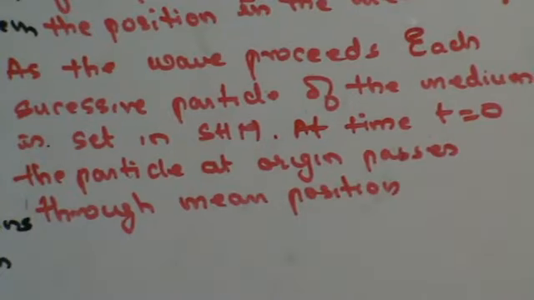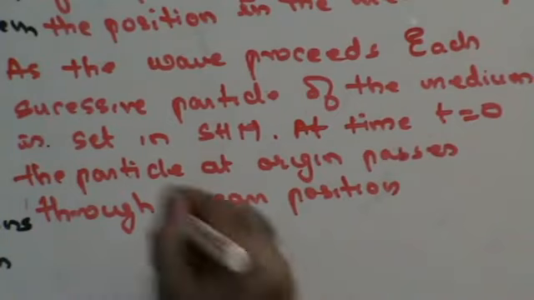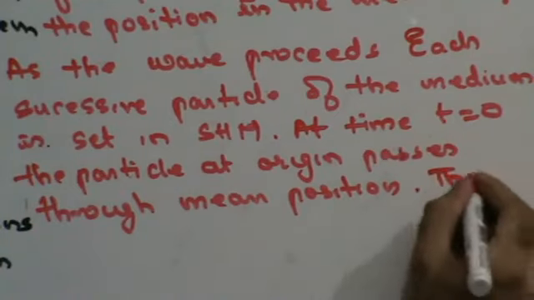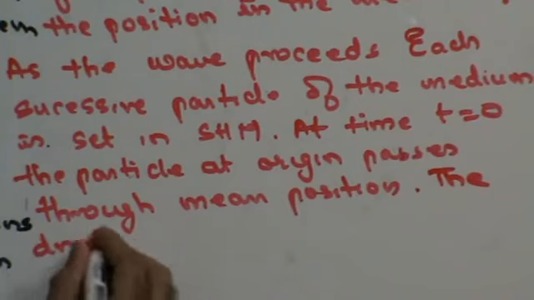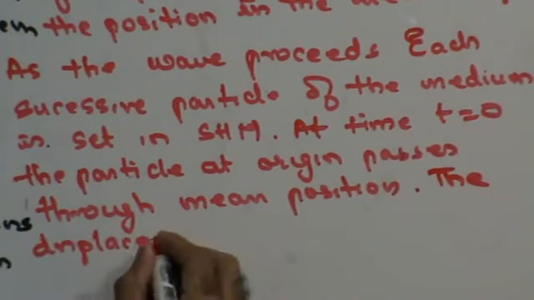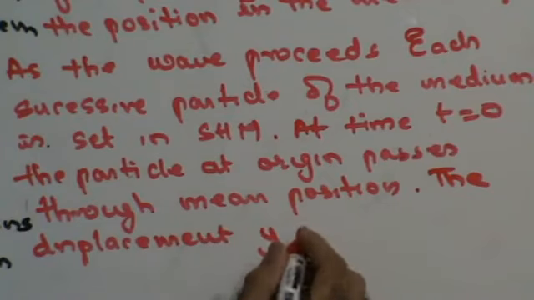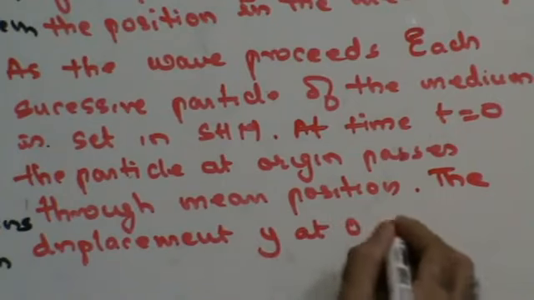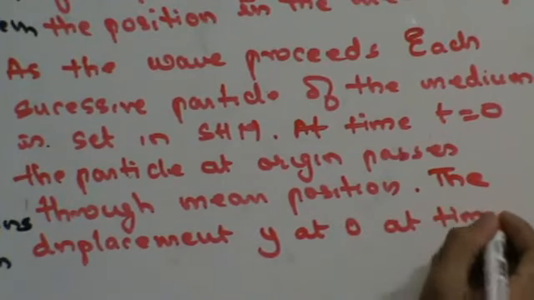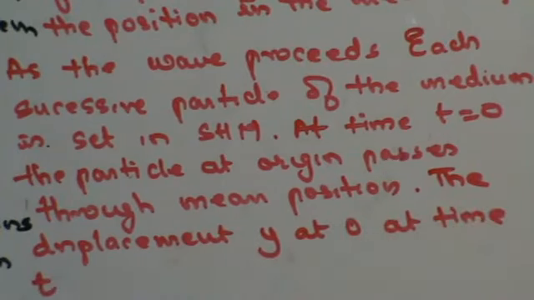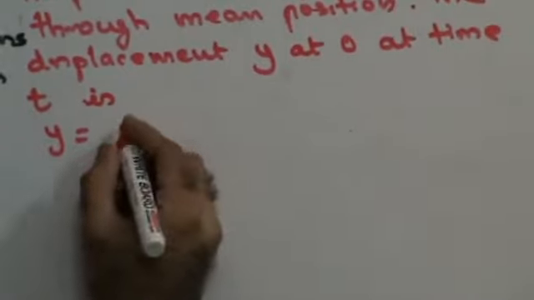Now, as it passes through the mean position, the displacement y of the particle at O at time t can be given by y is equal to a sin omega t.